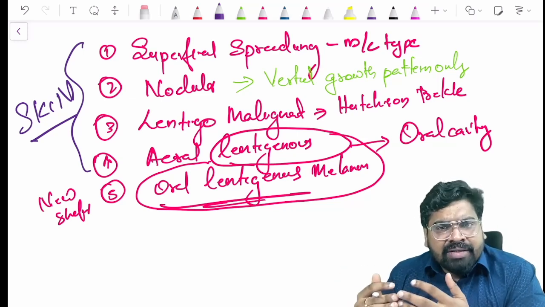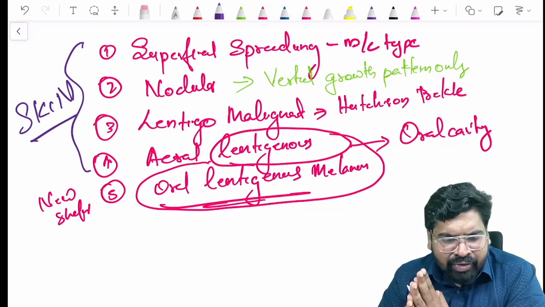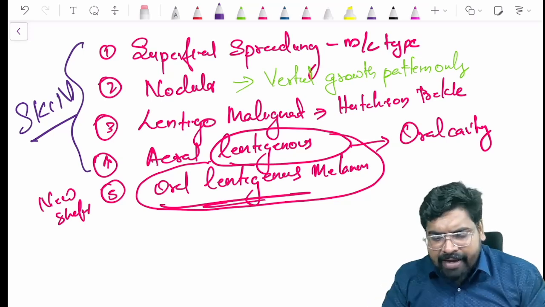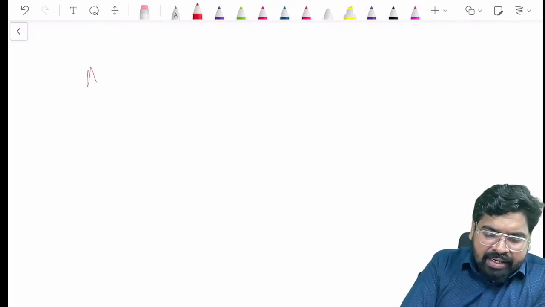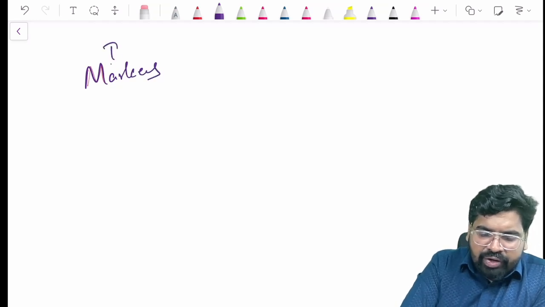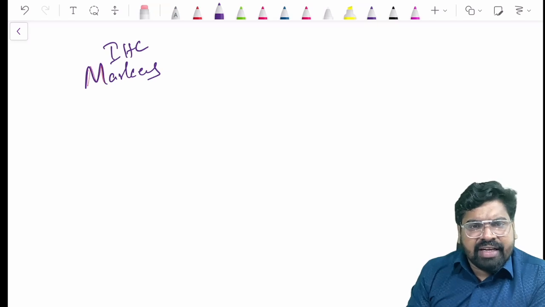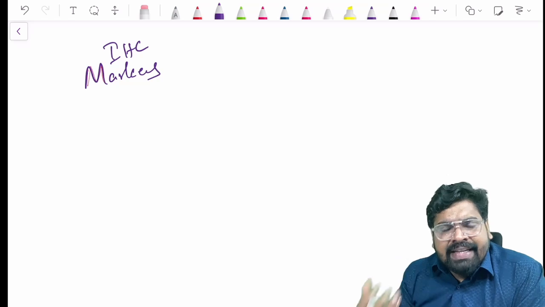For these melanomas, we can use certain markers to identify melanoma. In a few of your NEET question papers, they have asked about markers to identify melanoma. So what are the different markers? IHC, immunohistochemistry, is a technique, and by IHC we can find the lineage of the cell.